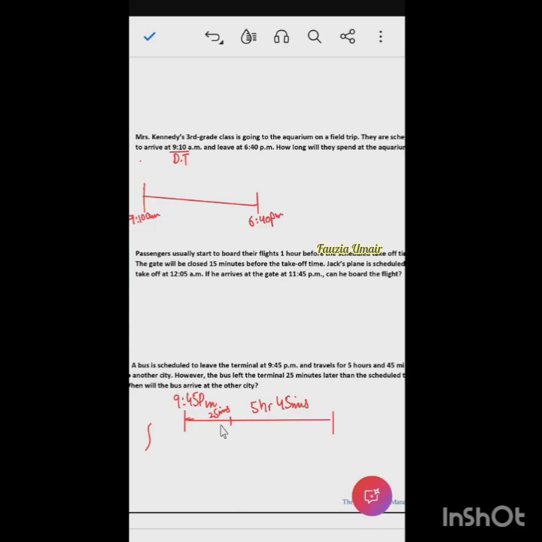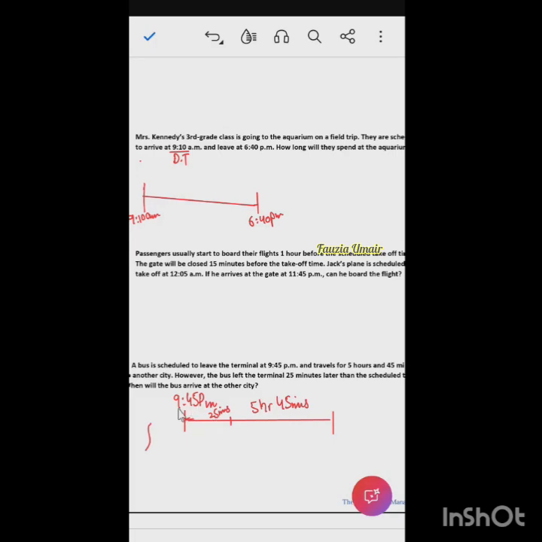So the total duration is now not only the duration of the journey, but also the delay the bus had at the departure location. So this 25 minutes will also be added.